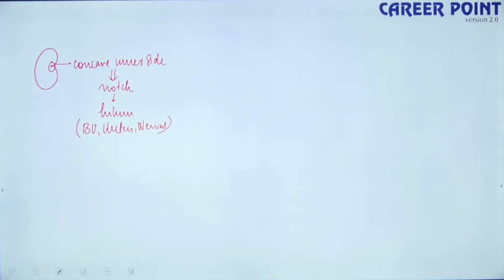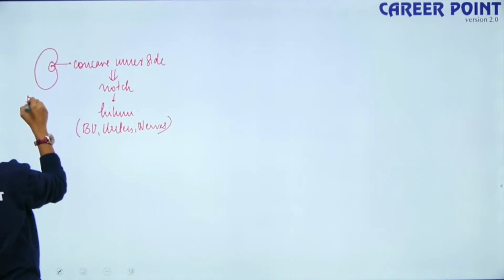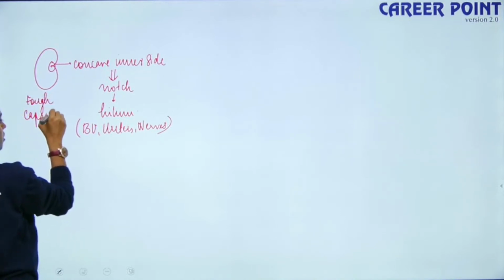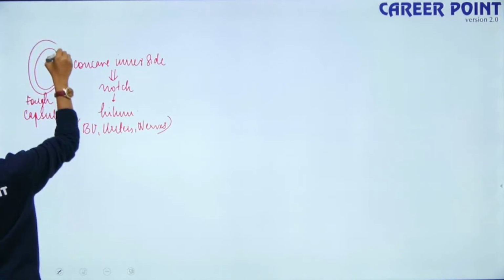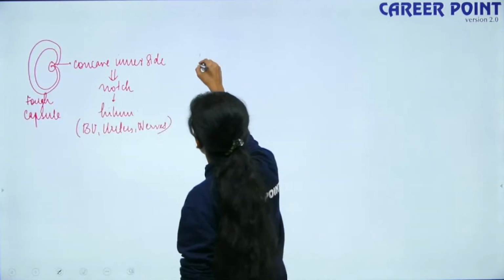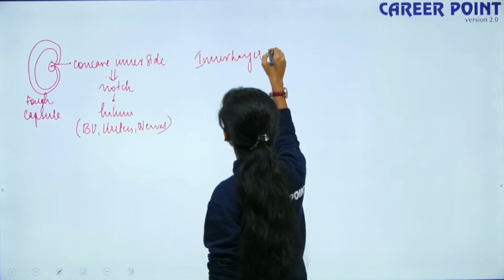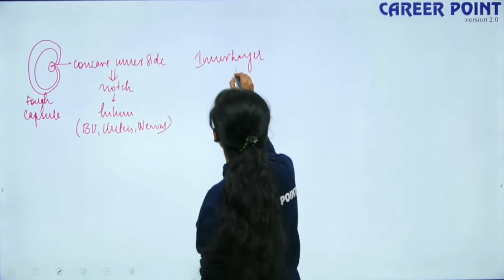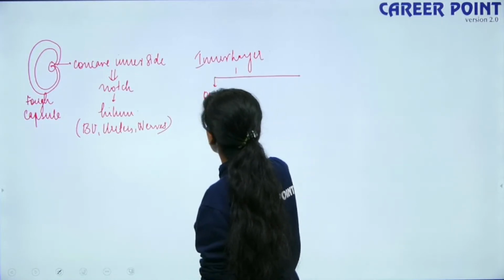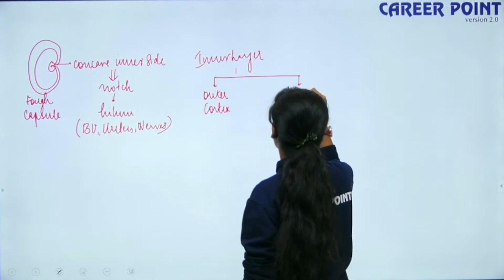The outer layer of the kidney is covered by a tough capsule, right? The inner part of your kidney is divided into two parts. The first one is known as the outer cortex and the inner medulla.